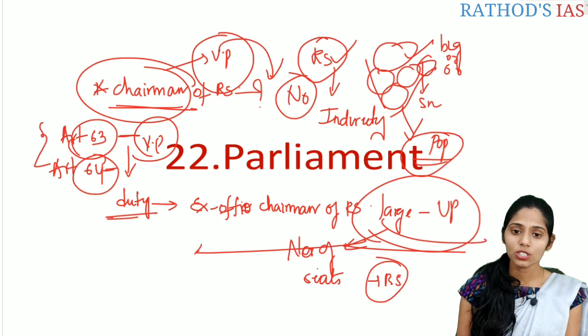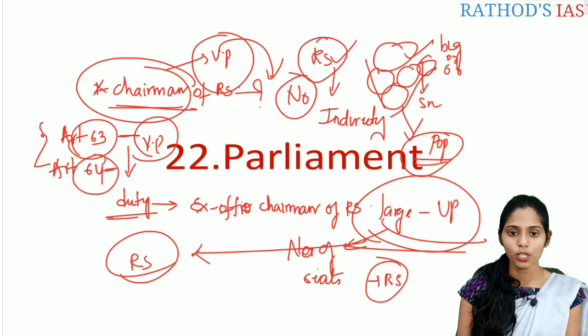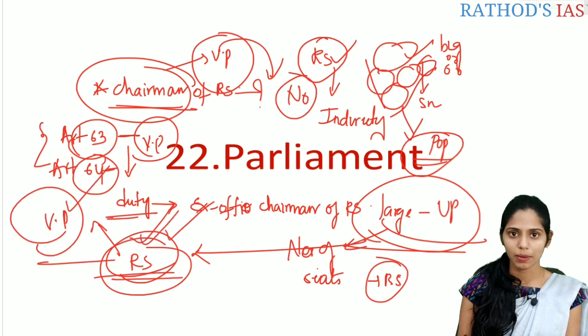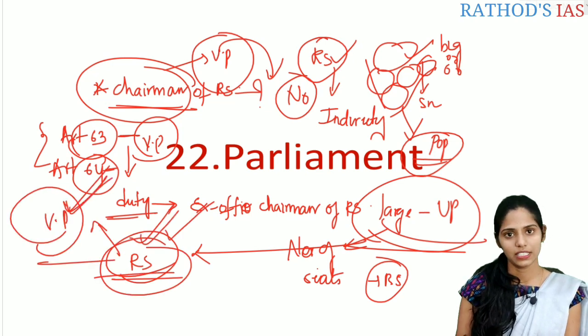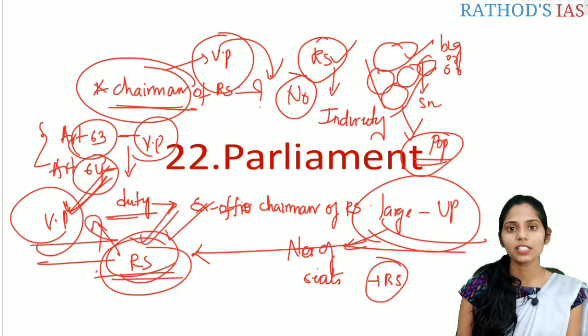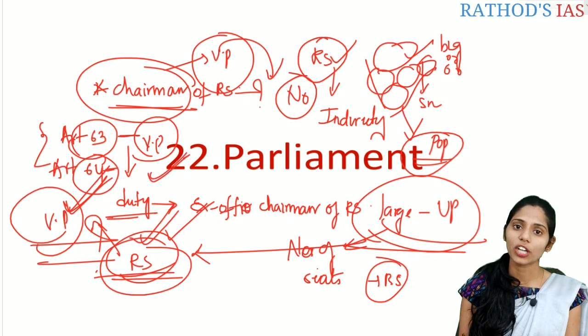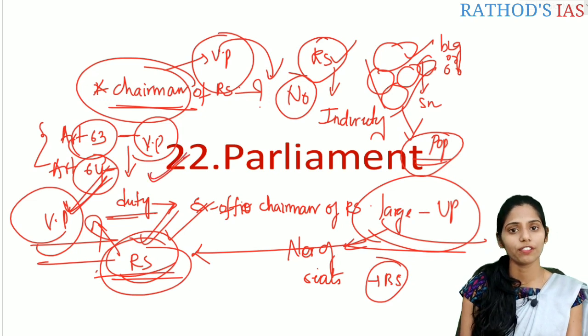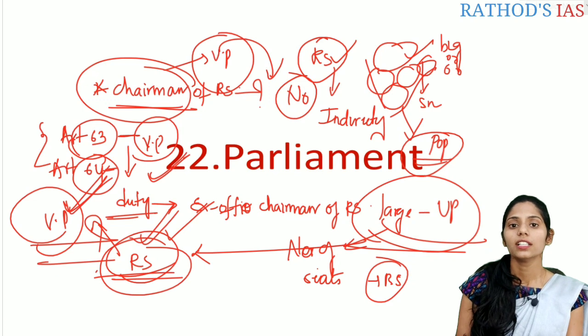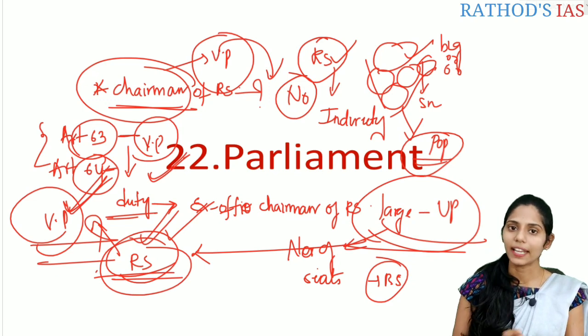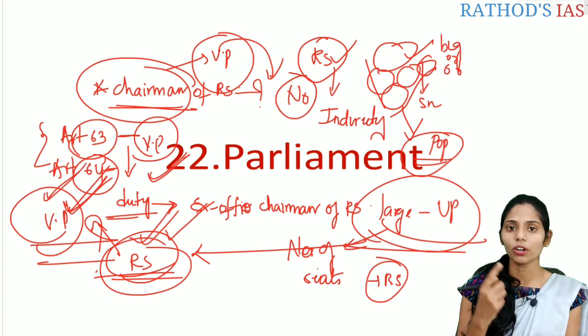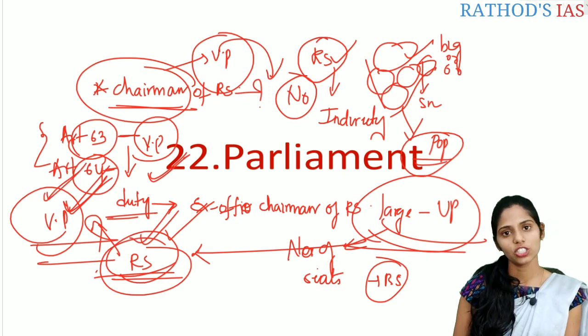So to make this Rajya Sabha as unbiased as possible, the Chairman of this Rajya Sabha will be the Vice President. So why is the Vice President, who is not a member, made the ex officio Chairman of the Rajya Sabha according to Article 64 of the Indian Constitution? To make this Rajya Sabha as unbiased as possible. Because of this, the Vice President who is not a member of the Rajya Sabha is made the Chairman of the Rajya Sabha. I hope it is clear now.